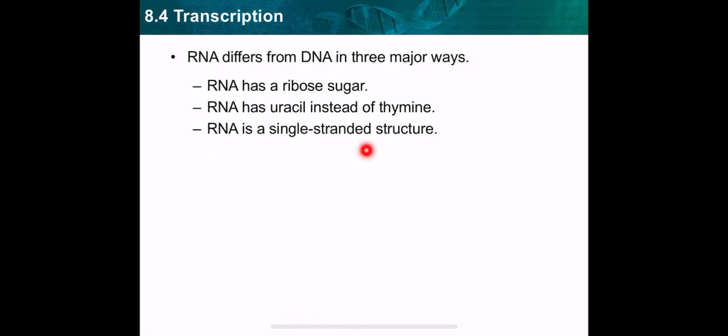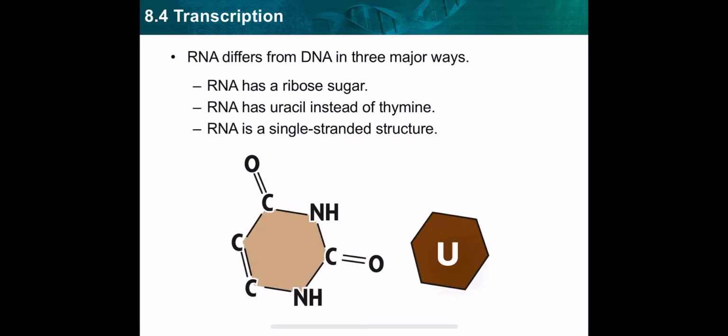The RNA is a single strand. Do you remember what the DNA was? The DNA, double helix, double-stranded structure, while RNA is a single-stranded structure. Those are the 3 differences. This U means uracil. This is uracil. So instead of a thymine, there is uracil.